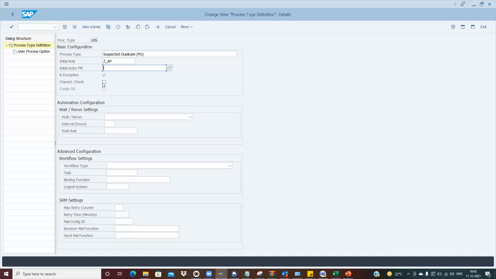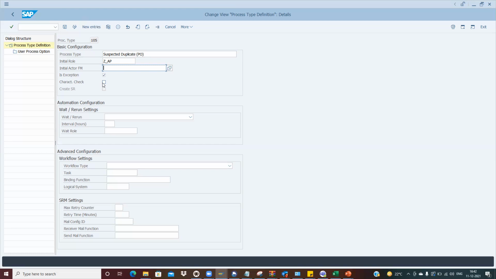So if we put the characteristics check, then in the characteristics configuration we can add that particular process type, so that it will not be visible to any other country, only to India.